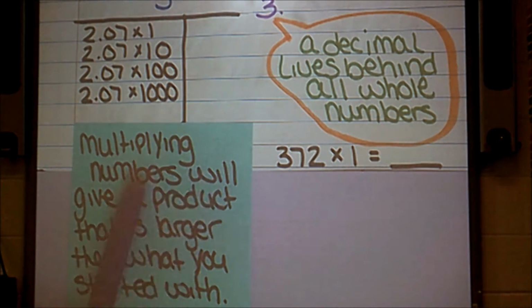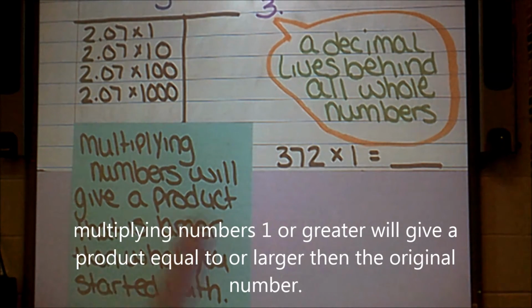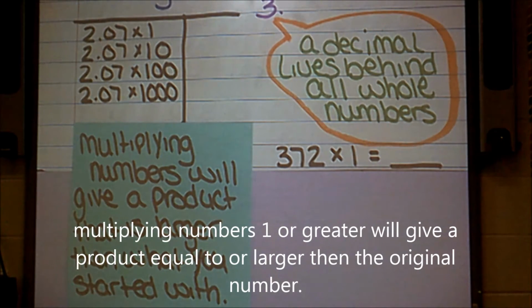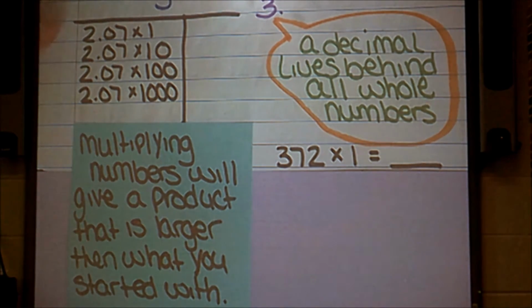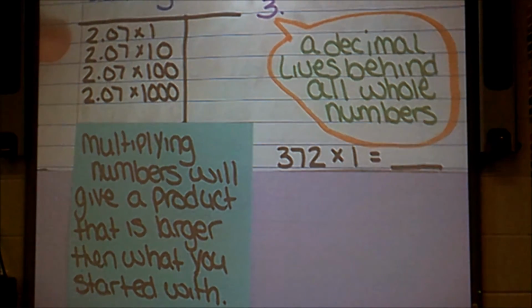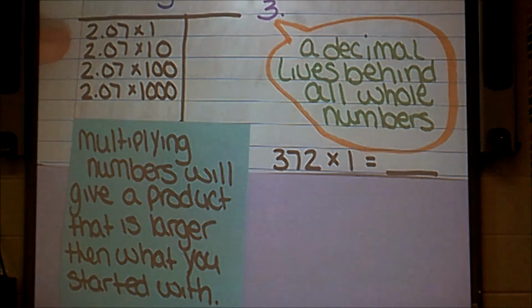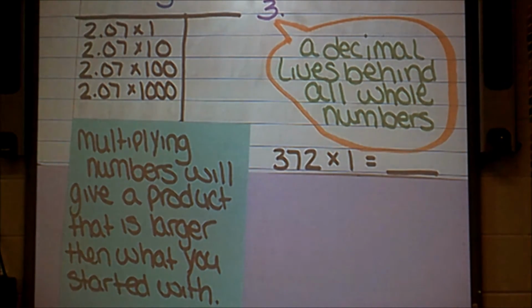Multiplying numbers will give a product that is larger than what you started with, as long as both numbers have whole numbers in them. So here, in our T-chart, you'll notice that all of our numbers are whole numbers. Alright, the whole numbers are larger. They're 1 or larger. Okay?